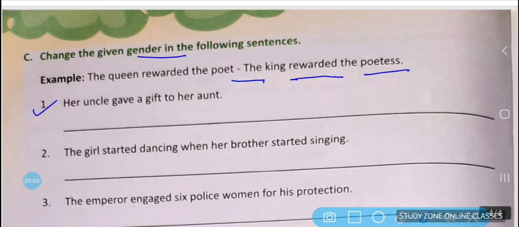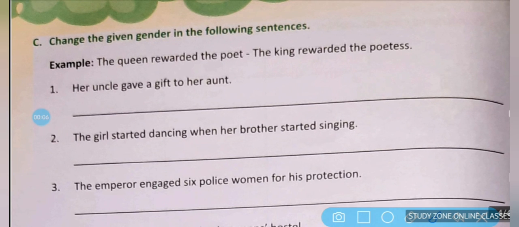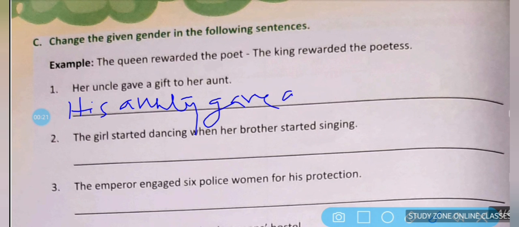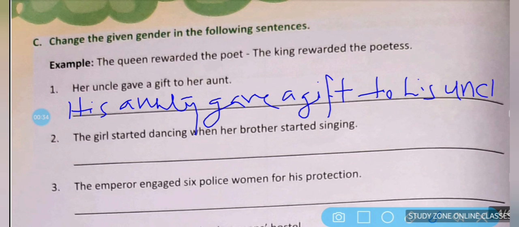The first sentence is her uncle gave a gift to her aunt. So here we have to change not only the nouns but also the pronouns. So her becomes his, uncle becomes aunt, his aunt gave a gift to his uncle. Aunt becomes uncle. Okay, so here we have done with the first sentence.